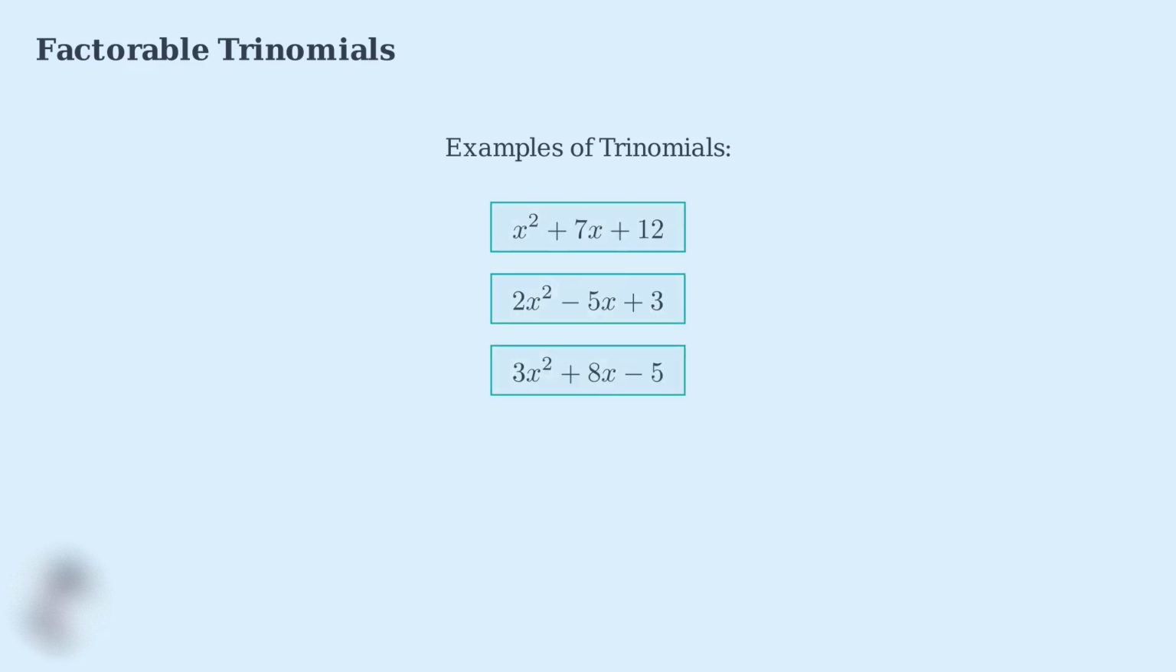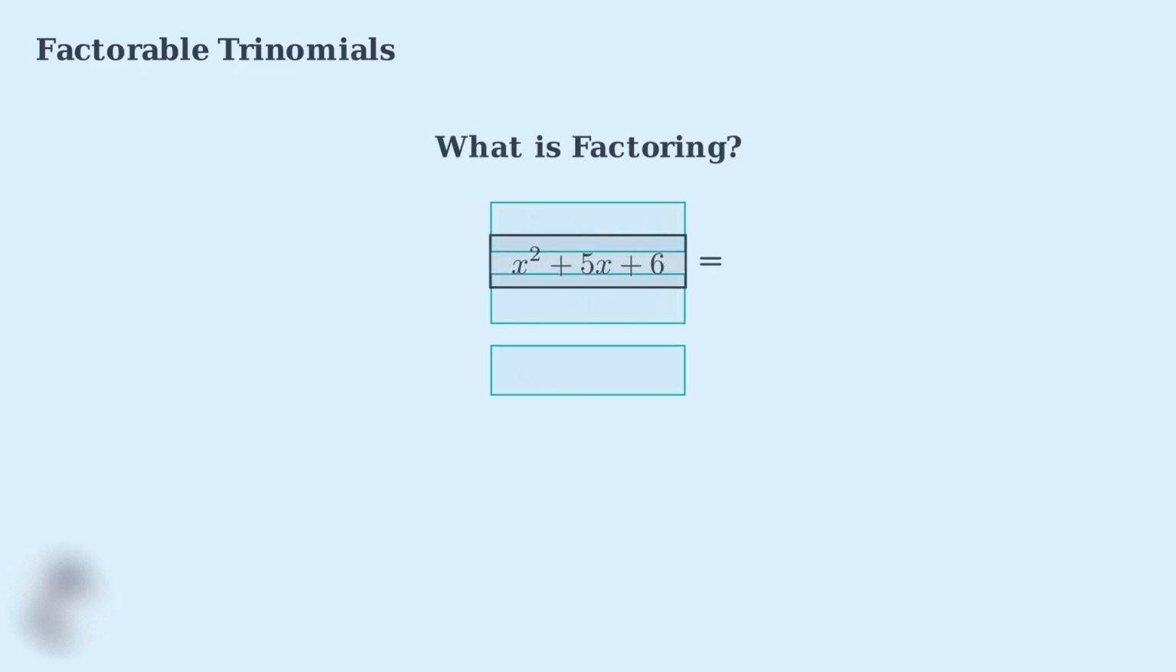Here are some concrete examples of trinomials. Notice how each expression has exactly three terms with different coefficients and constants. Now, what does it mean to factor a trinomial? Factoring is the process of expressing a trinomial as a product of two binomials. This is essentially the reverse operation of expanding two binomials using the FOIL method.